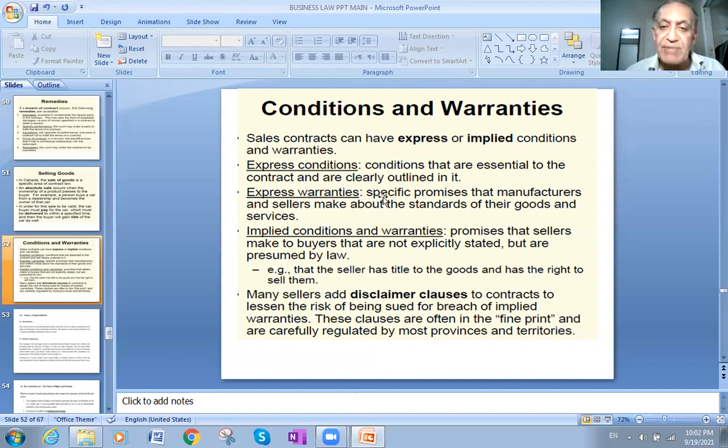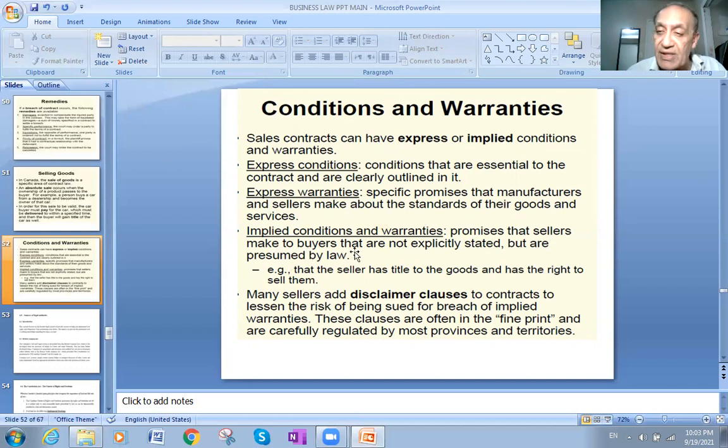Express warranties are specific promises that manufacturers and sellers make about the standards of their goods and services. So those are the express warranties. Those are promises that they will keep regarding the product. The quality, the standard, all this comes under the express warranties.